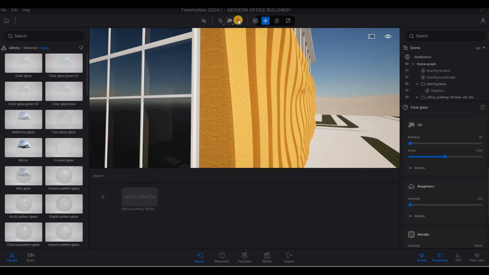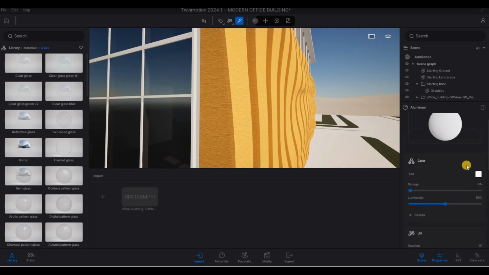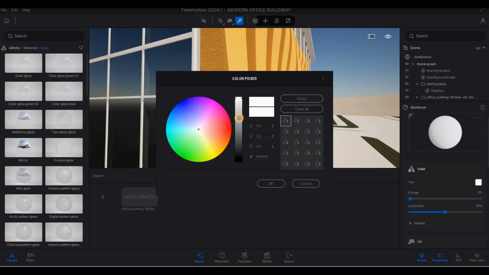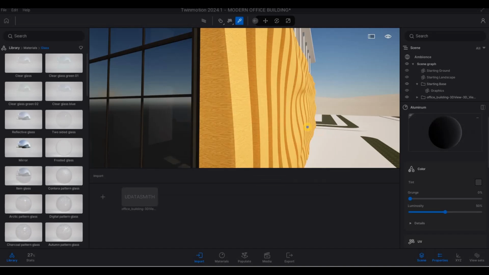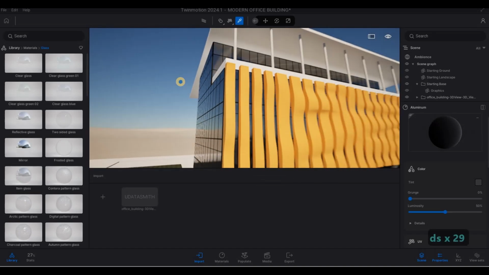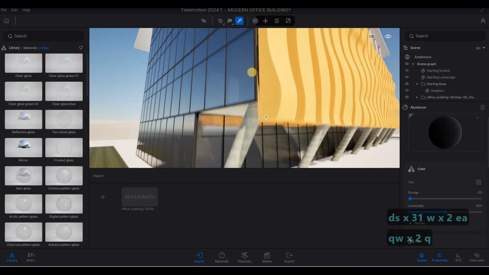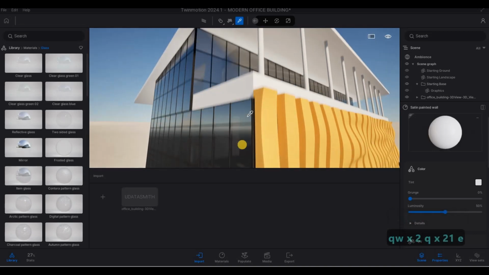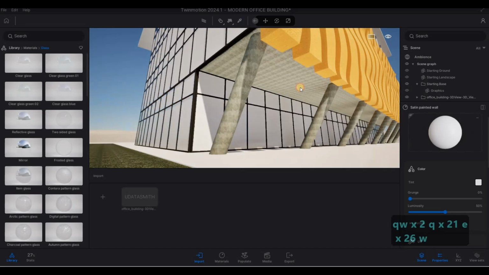And then use pick material, make sure metalness is turned on, and then here we just need to change it to black.